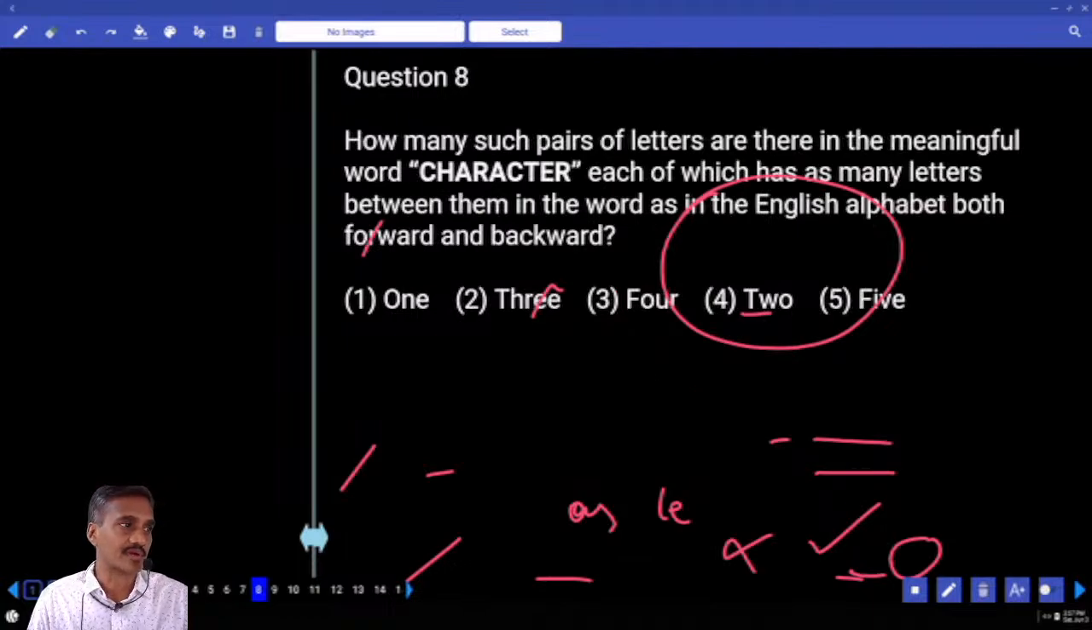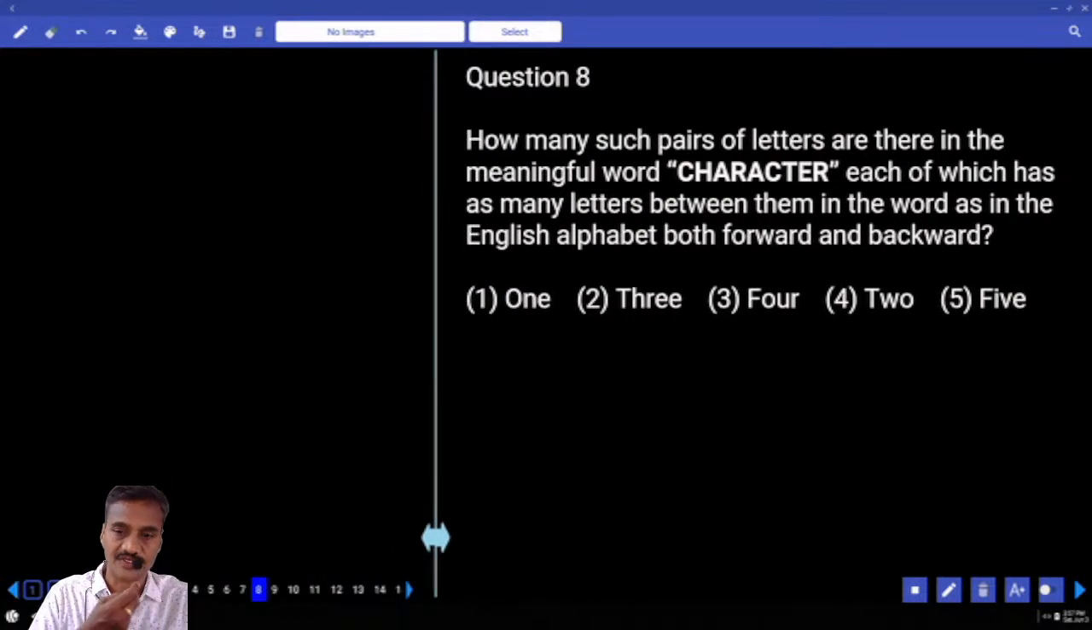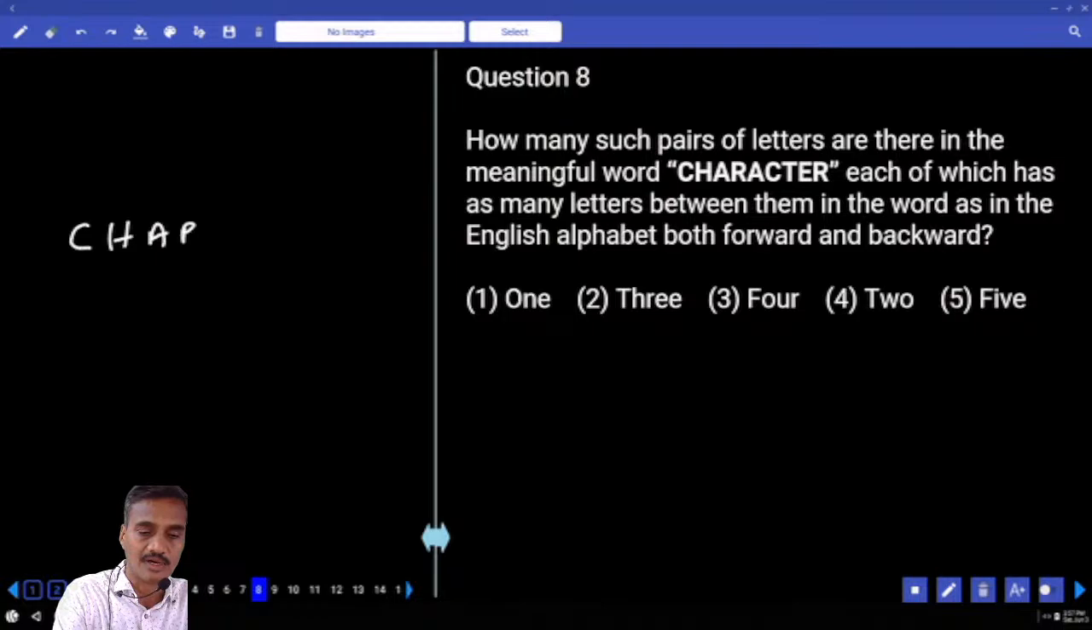Clear now? Then coming to question number 8. How many such pairs of letters are there in the word CHARACTER, each of which has as many letters between them as in the alphabet? CHARACTER is the word we have, and we need to find out the pairs.